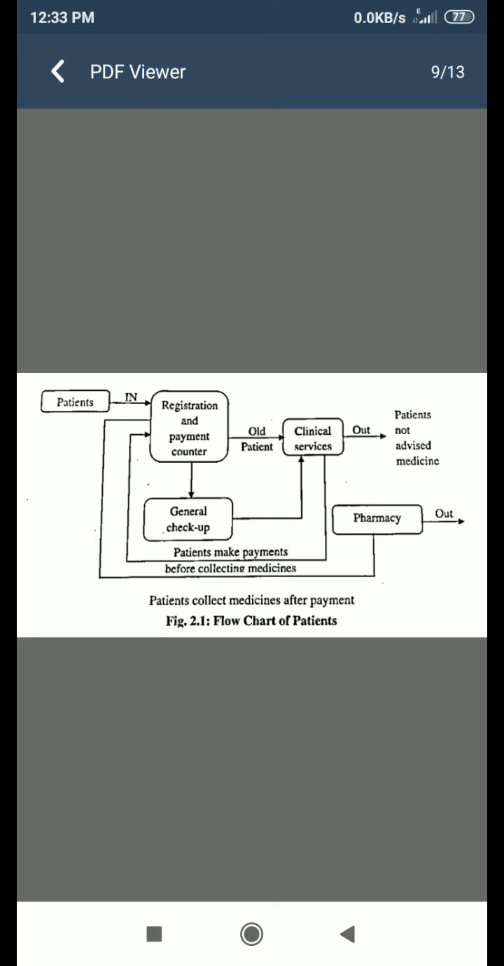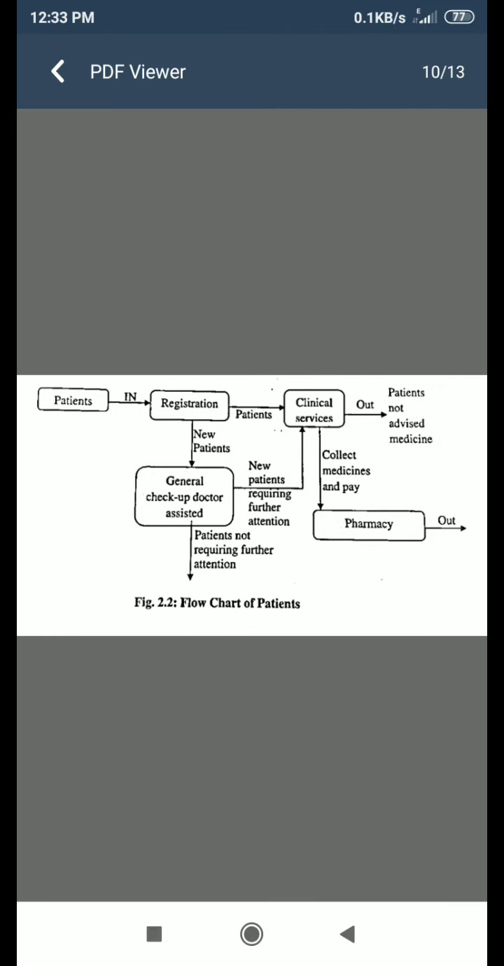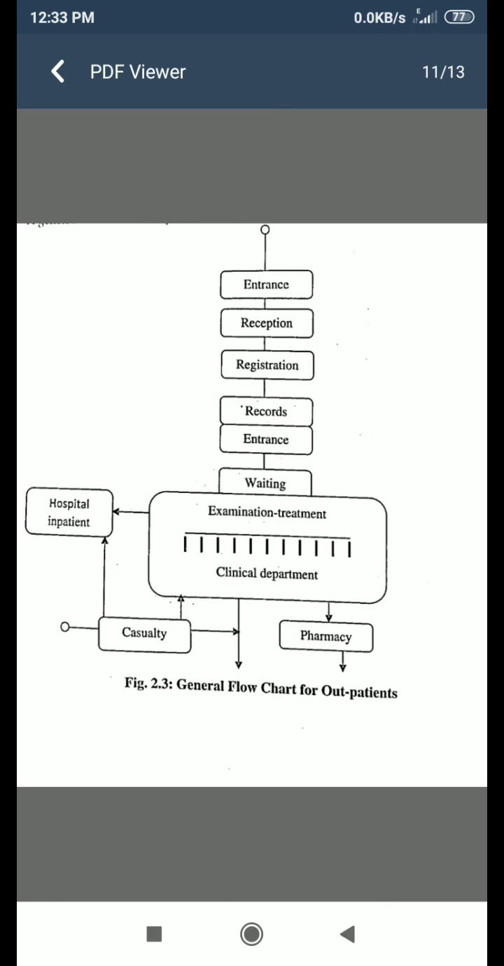This chart illustrates the flow chart of the outpatient. A more refined flow chart is given below. Flow chart of the patient. Then this is the flow chart of the outpatient: entrance, then reception, registration, record, waiting, examination, treatment, the clinic department, hospital, inpatient, then casualty and pharmacy.